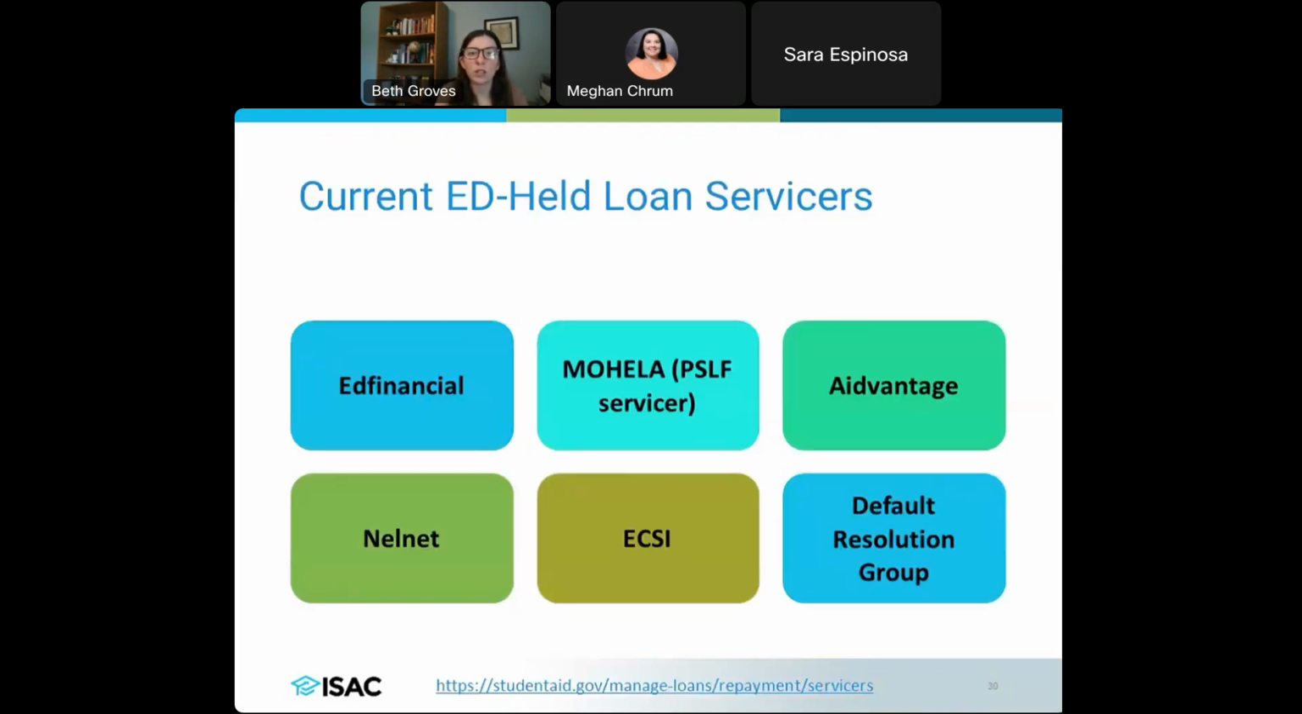So just a few resources to go through before we give you our survey. If you're not aware of who the current Department of Education held loan servicers are, there are quite a few at this point. So Ed Financial is one, MOHELA is the PSLF servicer, AidVantage, Nelnet, ECSI, and then the default resolution group if your loans have entered into default. So if you're not sure who your loan servicer is, you can go to studentaid.gov. They will say your balance, they'll say who your servicer is as well. You will need to create an account if you haven't done that already with your loan servicer, and that's where you would be making those payments with your loan servicer.